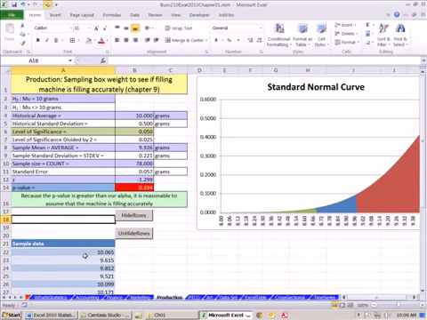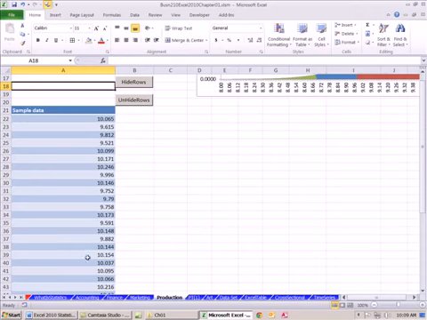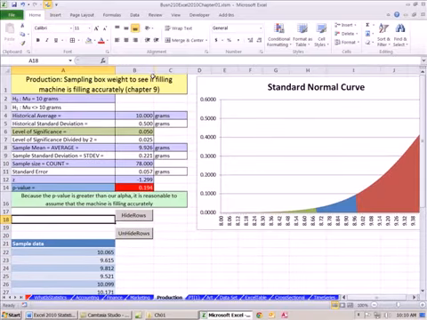We ran the sample. We actually looked at the machine and found out, oh, there's lots of different weights. Each box is filled with a different rate. Now we'll be able to run this experiment, look at a chart like this, and compare. Here's a p-value. Here's our level of significance. Now, the p-value is way bigger than the level of significance. So we can assume that the machine is filling accurately. A picture of this would be, and this is using probability theory.